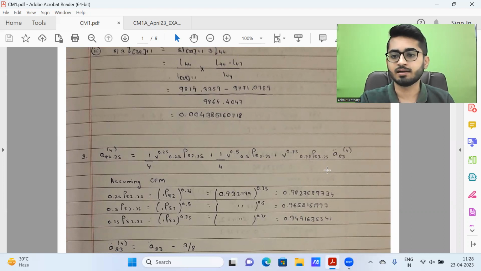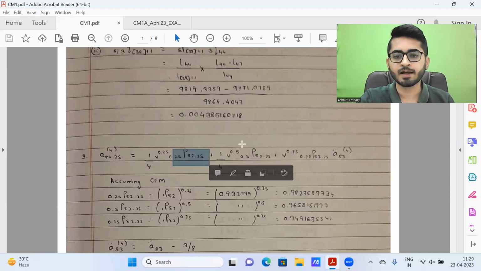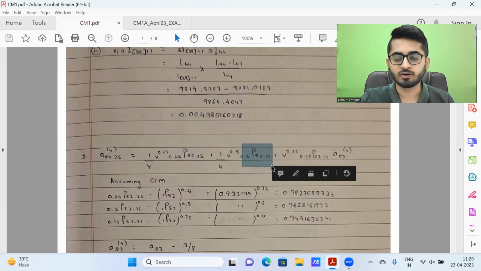So it's nothing but basically your annuity payable every quarter, and this will look like one in advance. And then I further discount it for the 0.75 years to bring the present value back to 82.25. Now the question hasn't stated anything, so you could either assume CFM or UDD to compute these probabilities: 0.25 p 82.25, 0.5 p 82.25 and 0.75 p 82.25.